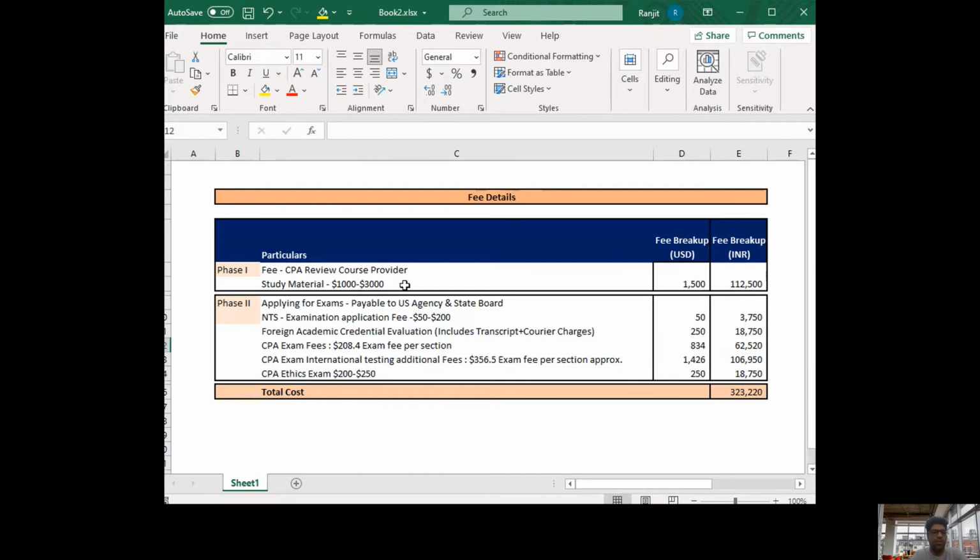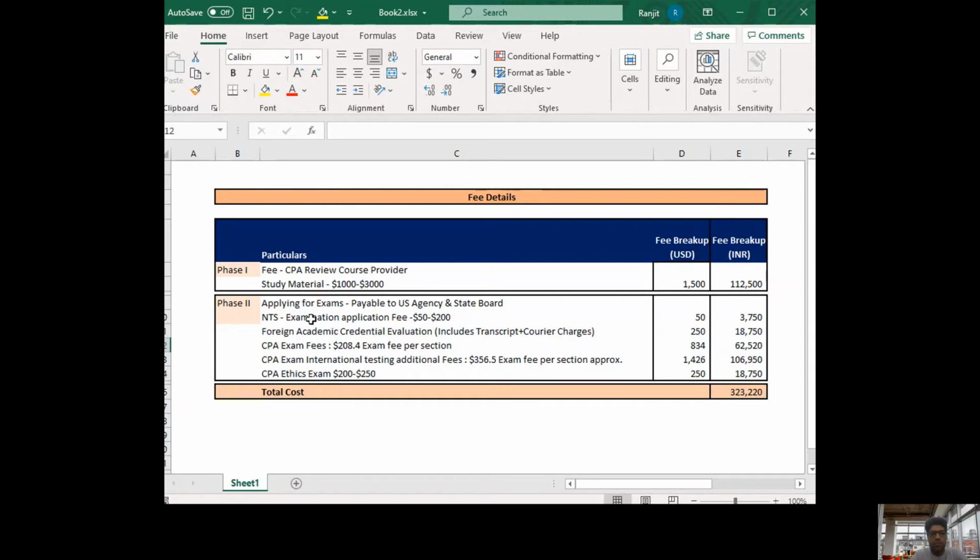This is optional, right? If you want to do it yourself, you can, but still AICPA doesn't provide any study materials, so you have to rely on some study material at least. If you go with a review course provider, then you have to spend around 1,10,000 to 1,20,000 rupees.